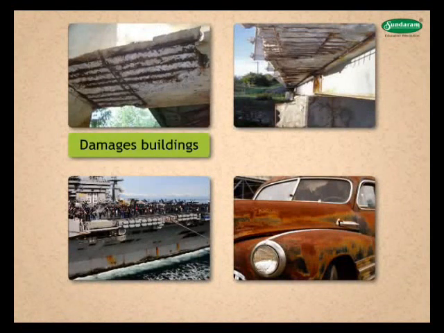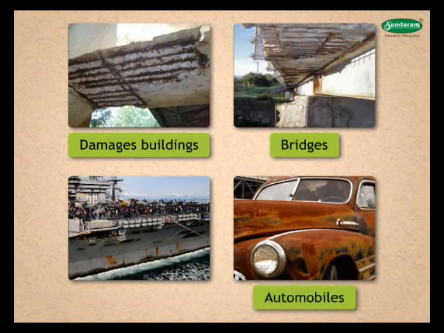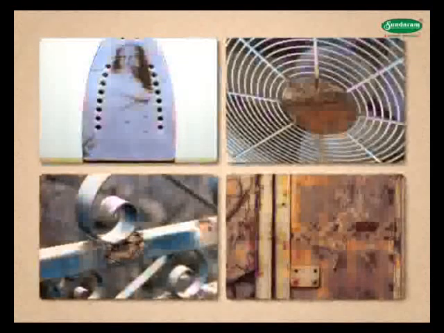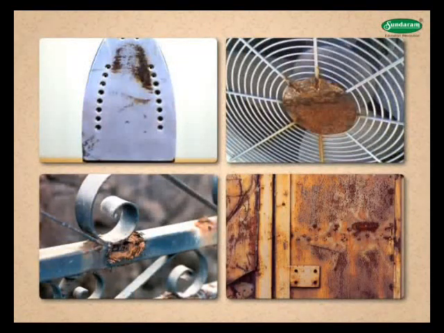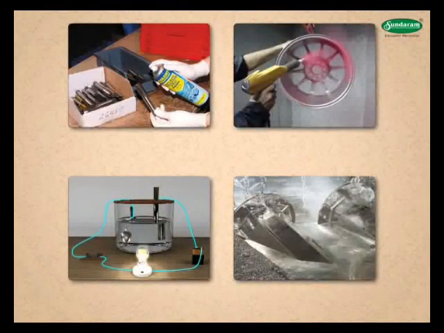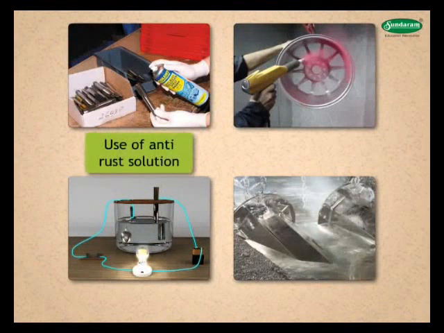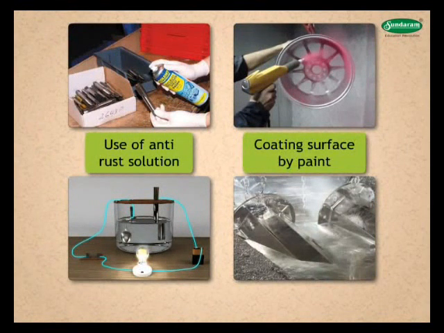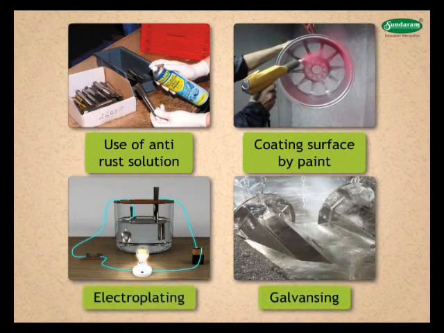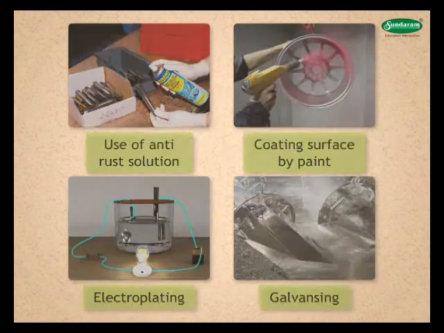Corrosion damages buildings, bridges, automobiles, ships and other articles mainly made of iron. It can be prevented by using anti-rust solution, coating surface by paint, process like galvanizing and electroplating with other metals.